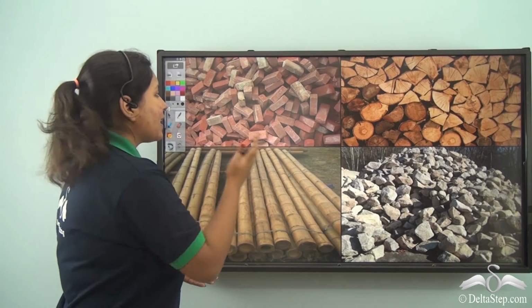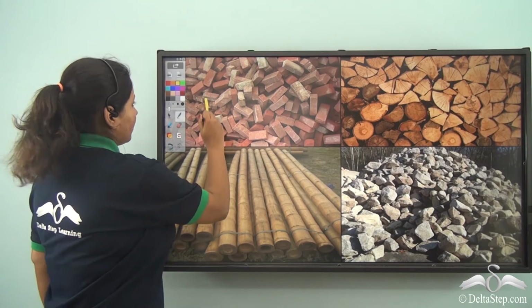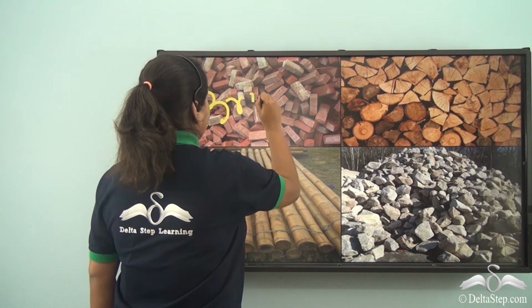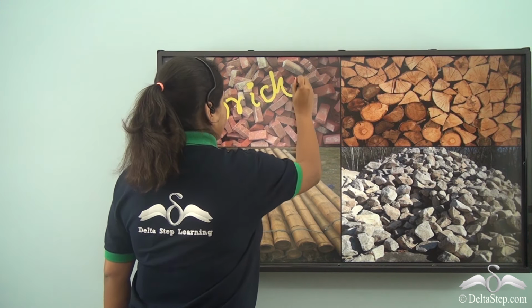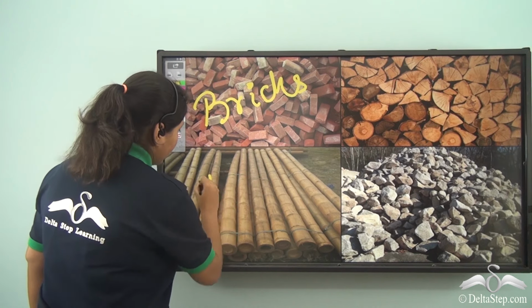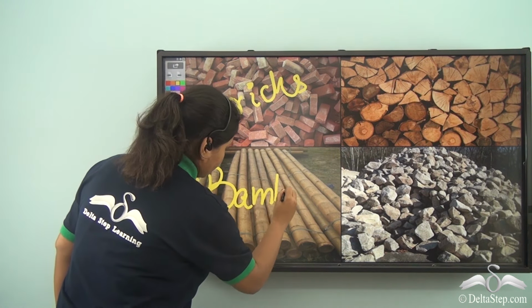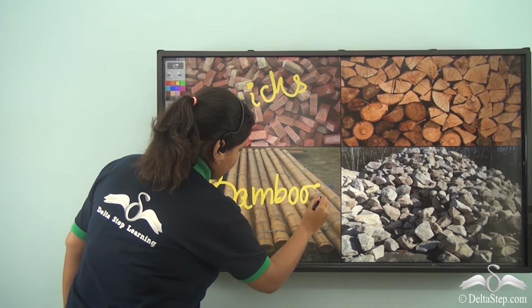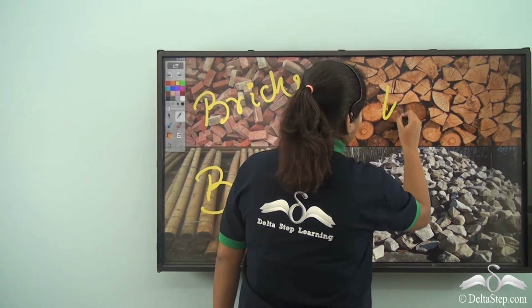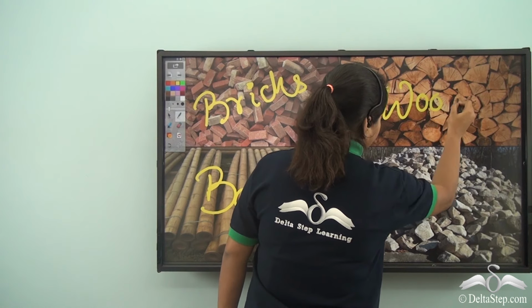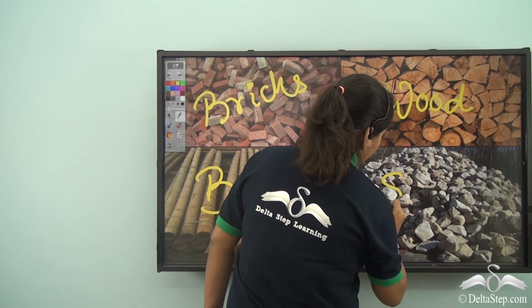So, these are the building materials. These are bricks. These are bamboos. These are wood. And these are stones.